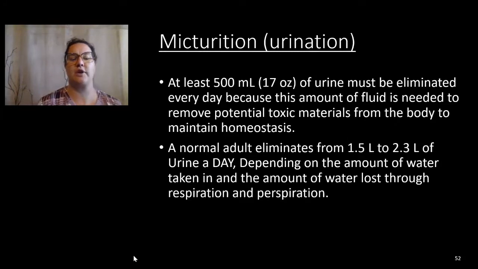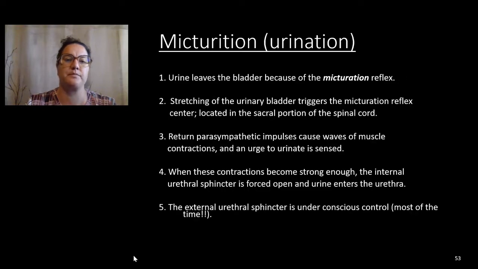So now looking at urination. At least 500 milliliters, or 2 cups, of urine must be released every day because of the amount of fluid that's needed to remove potential toxic materials. So that's the amount of urine that we must release so that our toxic materials are diluted enough to not cause harm as they're contained in our bladder or released from our system. Generally, a normal adult will eliminate 1.5 to 2.3 liters of urine per day, depending on the amount of water taken in and the water lost through respiration and perspiration.